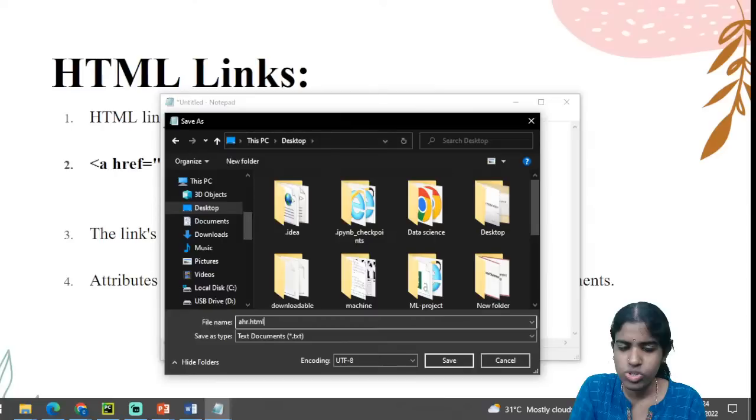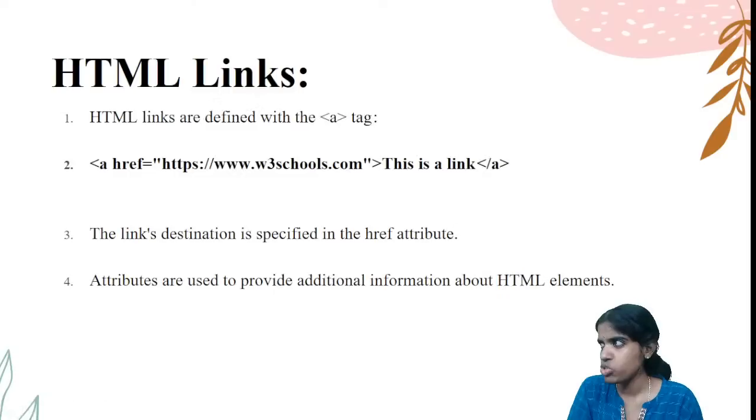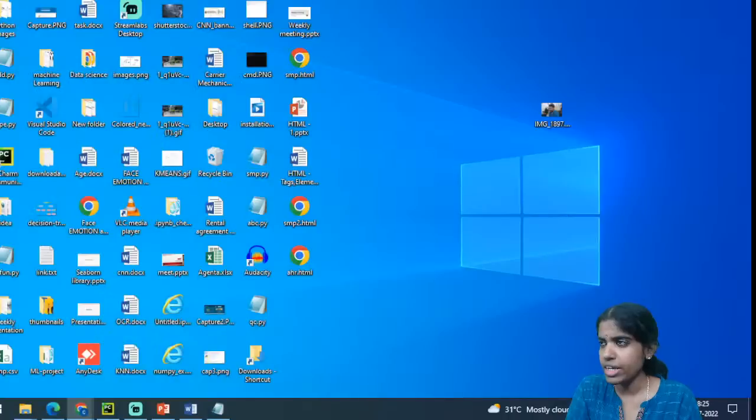Whenever you go to the desktop, you can just see whatever I have stored, it will be available in my desktop. You can just see here, I have stored ahr.html. So I have created a link. You can see here, a link has been generated. This is the link. Whenever I click this link, it opens in a new tab. You can see Amazon.com, so it goes to the corresponding website.